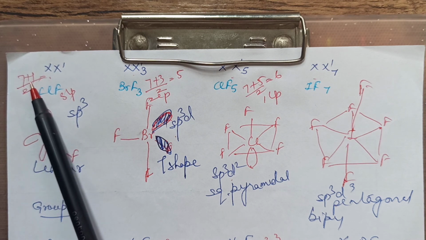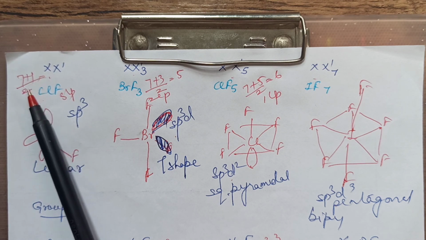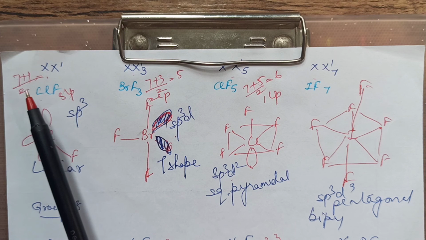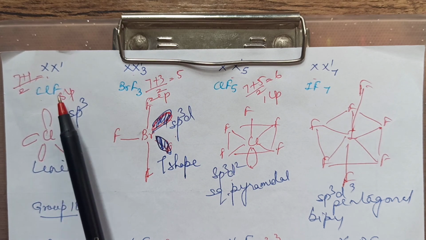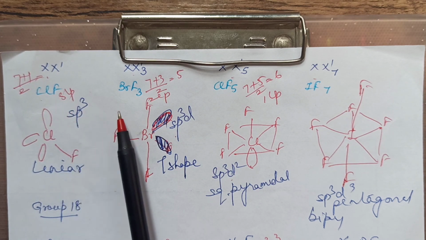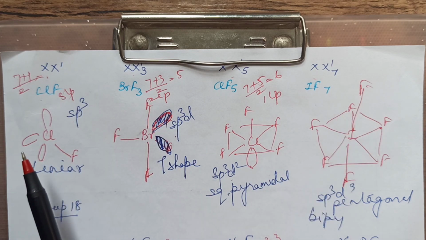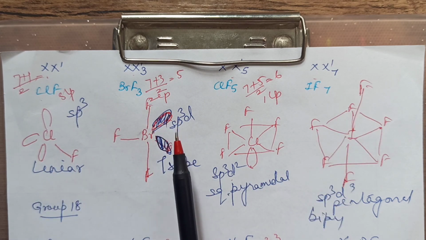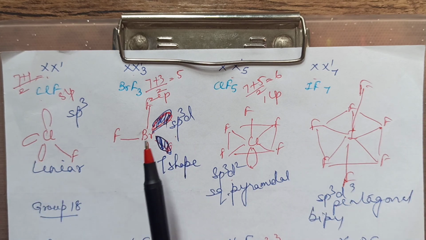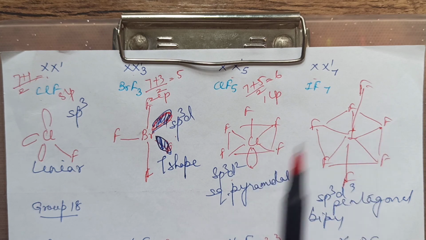Central element, valence electron 7 plus 1 surrounding by 2, 4 means sp3, and difference is 3, so 3 lone pairs. Same way you can calculate, or simply you write down the interhalogen sp3, sp3d, sp3d2, sp3d3. Lone pairs 3, 2, 1, 0.